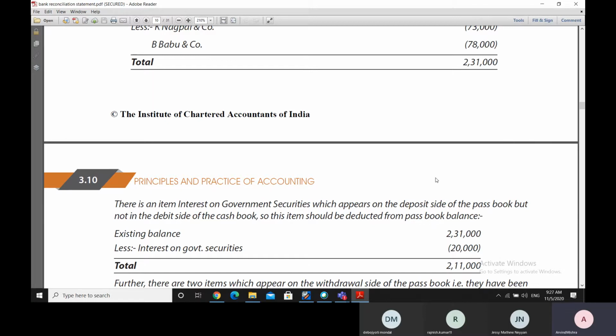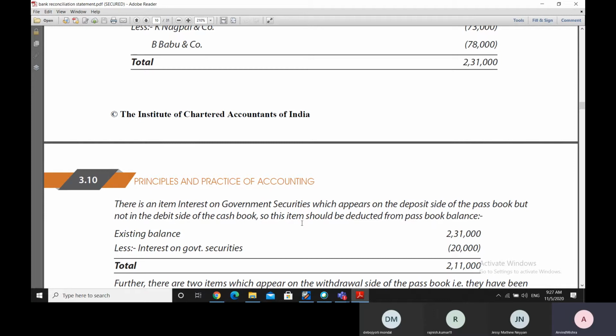Now, we have to also look at those things which are there on the deposit side, which are there in the passbook, but they are not there in the cash book. So this amount of 20,000 is on the deposit side of the passbook, but it is not entered in the cash book. And why it is not entered in the cash book?